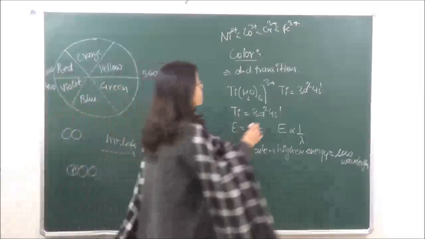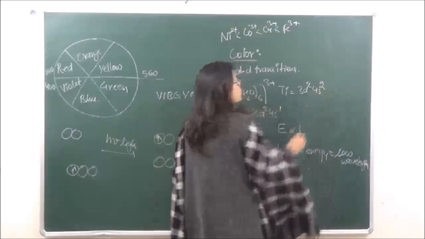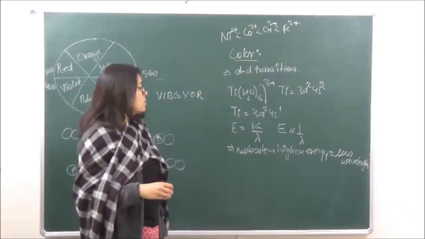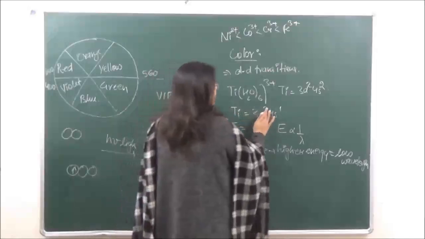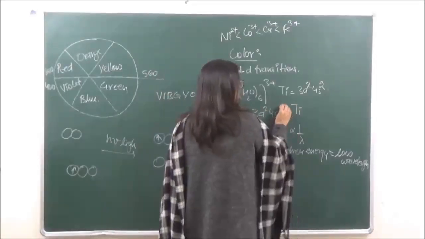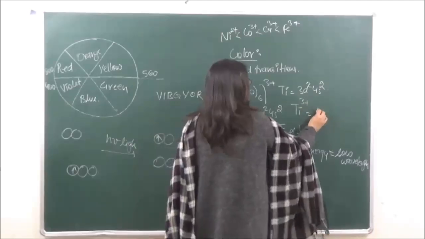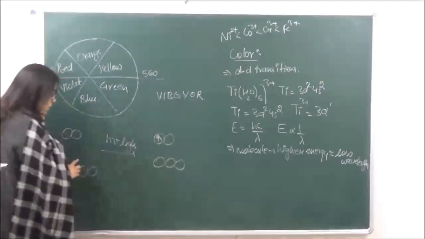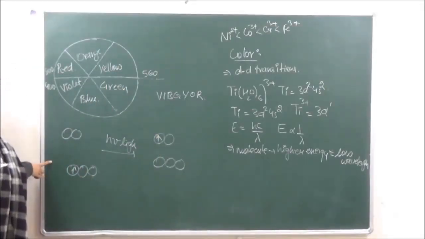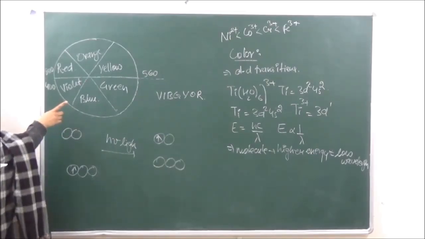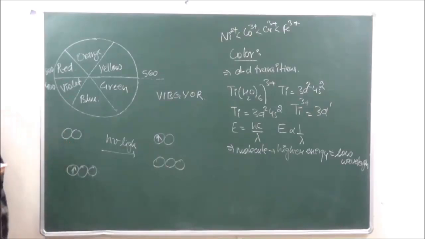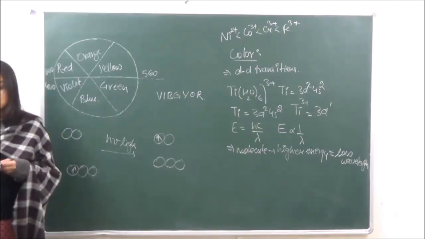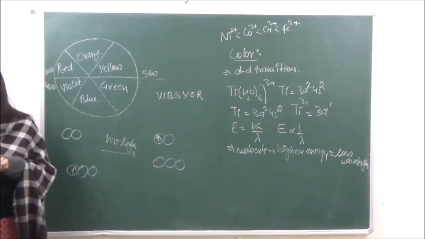Now over here we have committed a mistake. The electronic configuration is going to be 3d2 4s1 for neutral titanium. When we are looking at titanium in the 3 positive state, the electronic configuration is going to be 3d1. So it has 1 electron. So what we are showing here can be shown for [Ti(H2O)6]3+. It has 1 electron, it is going to absorb energy and go to a higher energy level, and when it comes down, it is going to give us radiations. Clear?